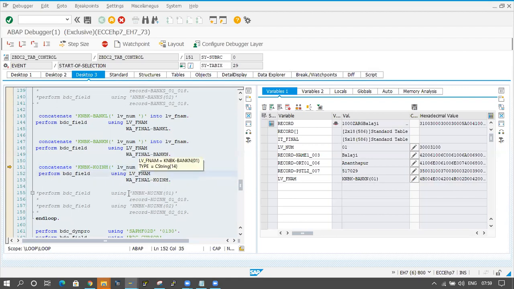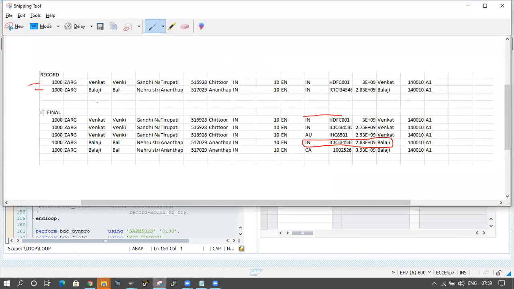In place of this one, I am taking LV_F_NAME. The value is coming from the work area final, because in the work area final I have multiple records, so I am looping over it. The first record will come as banks of 01, and for the second record banks of 02 will come here.